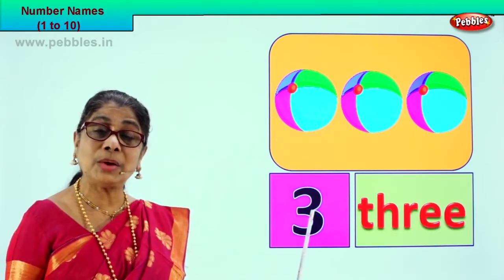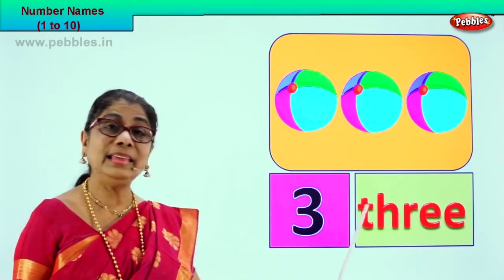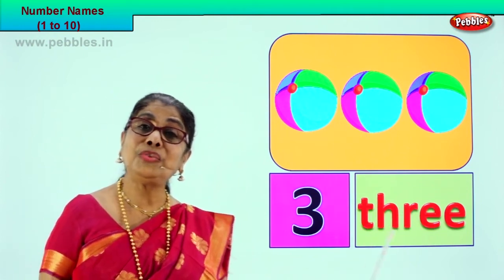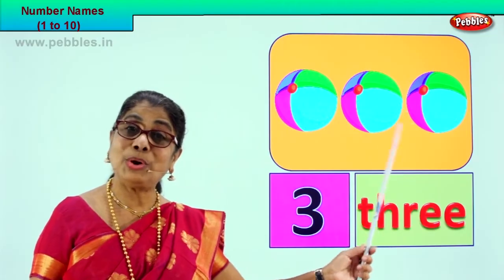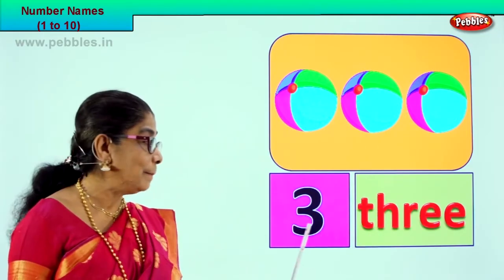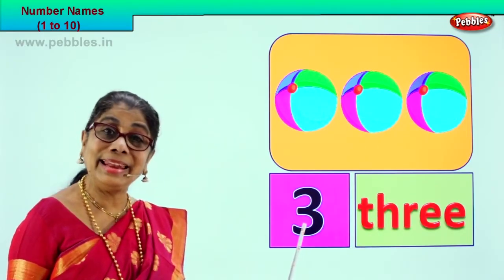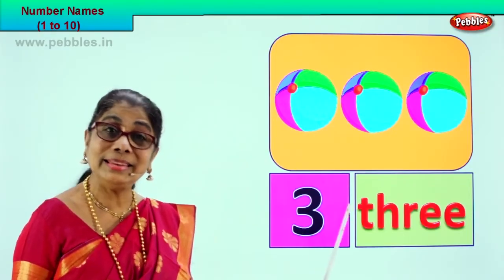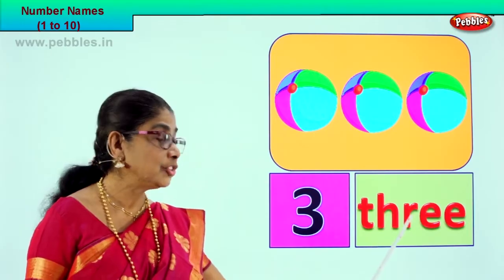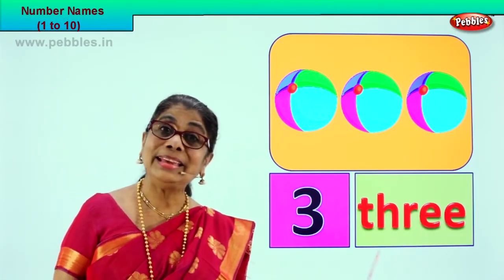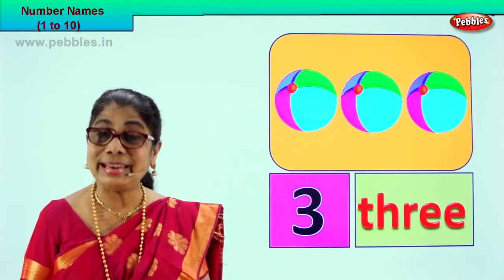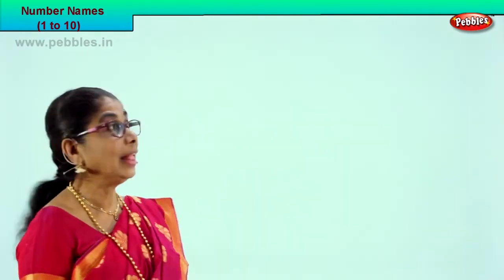In words, how do you write 3? T-H-R-E-E, 3. 3 balls representing number 3. And then how do you spell it out? How do you write 3 in words? T-H-R-E-E, 3. Very good. Shall we take the next picture?